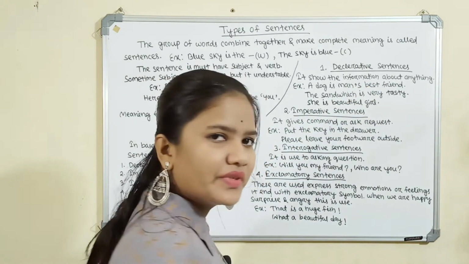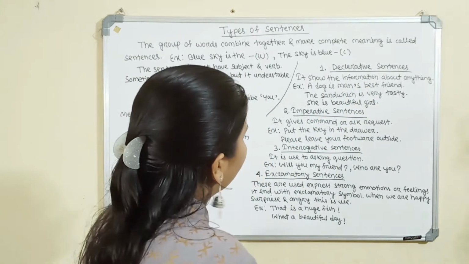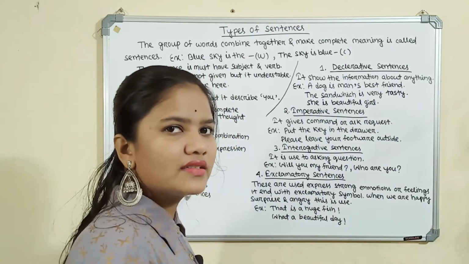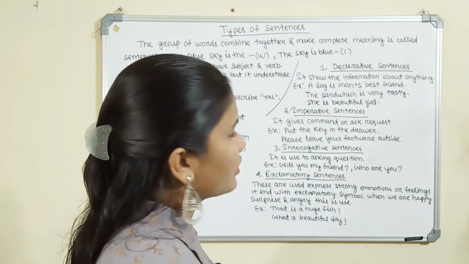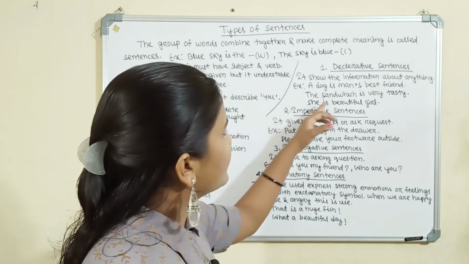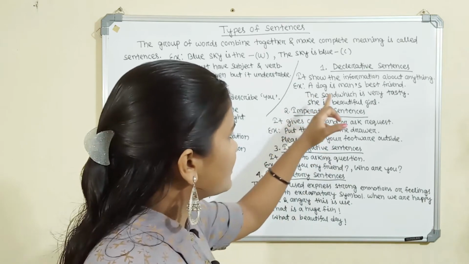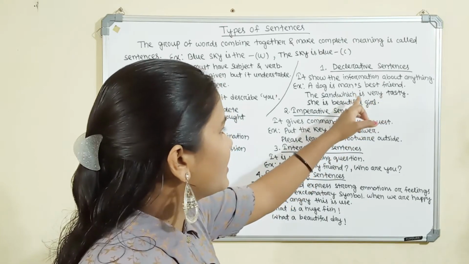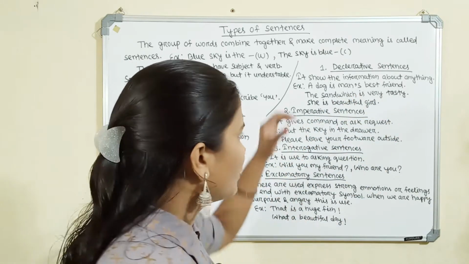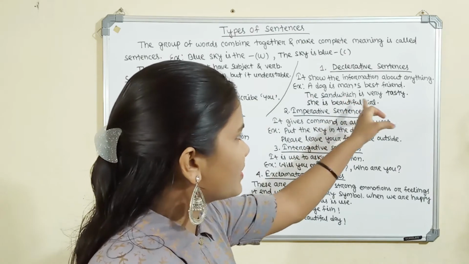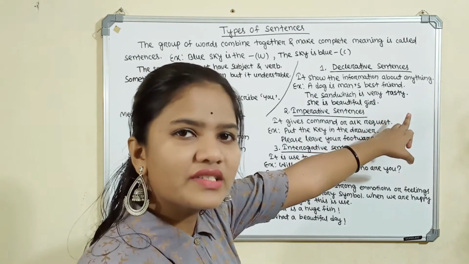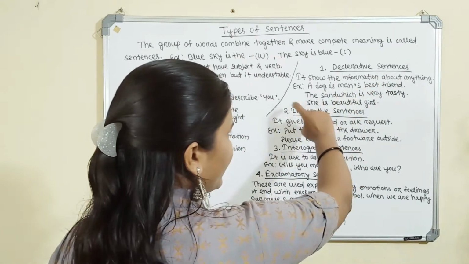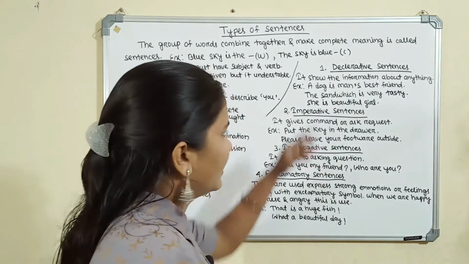Declarative sentence. First we will discuss declarative sentences. It shows information about anything. A declarative sentence is an expression that gives information about anything. For example, "The sandwich is very tasty." It shows the nature of the sandwich and signifies its taste. It gives information about the sandwich. Another example: "The dog is man's best friend." It describes the dog and man, and this is called a declarative sentence.